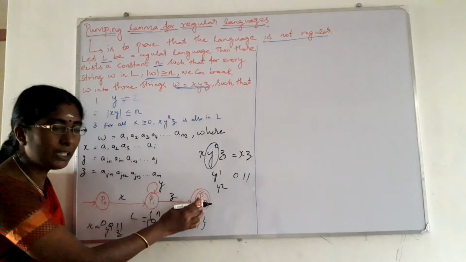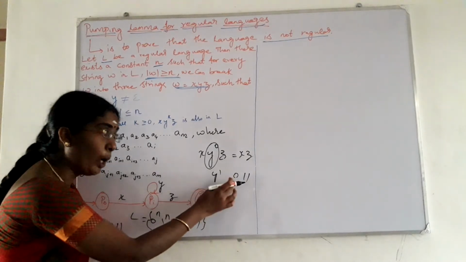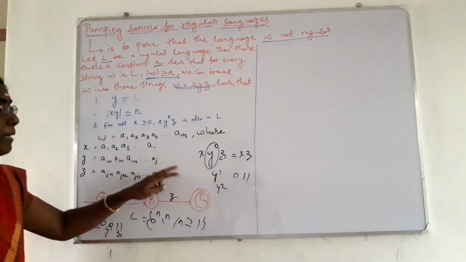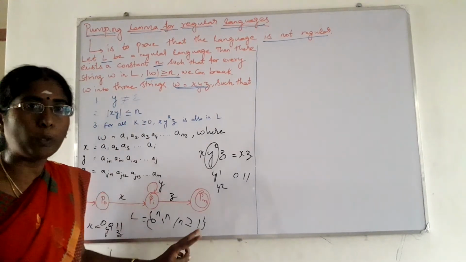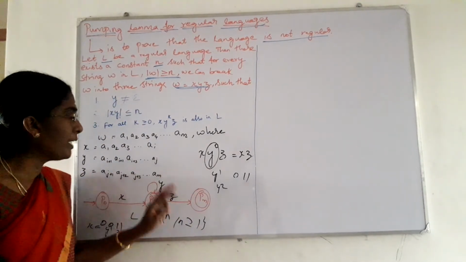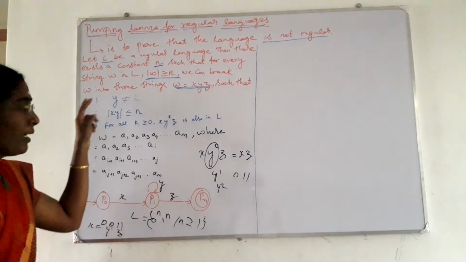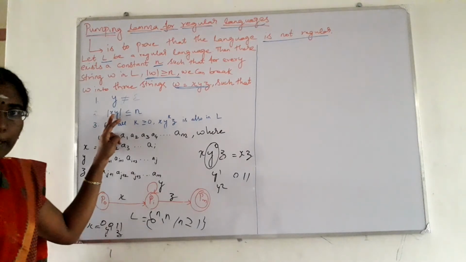So we are making the DFA a foolish one and we are moving to the final state for the wrong input string 0, 1, 1, right? So the pumping lemma is only used to prove that the language is not regular, right? Using pumping, that is these 3 constraints, we are proving that the languages are not regular, right?